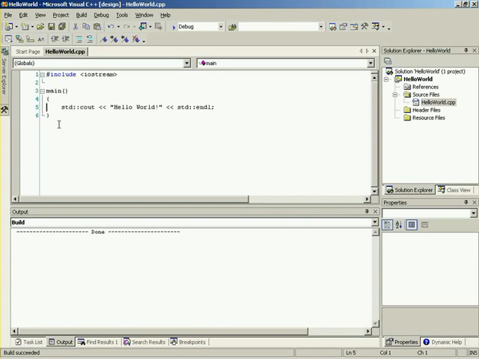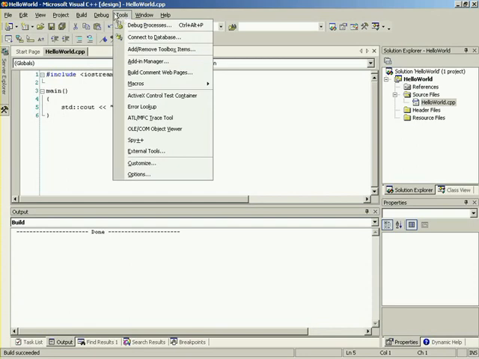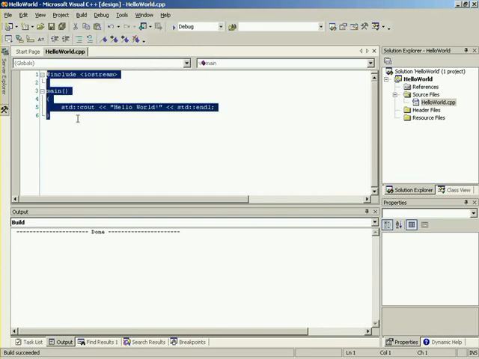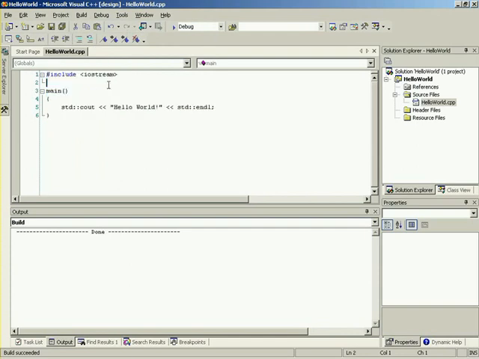Well, basically, if we go up into our tools here, you'll notice build, and you'll notice we have a compile here. What compile is doing is taking all the source that we have right here and compiling that into machine language. Then what the linker is doing is taking the source that we've just created and any files that we may have included, say our include iostream here. The linker says, okay, I need to take iostream and the machine language that I've just compiled, and link those two together into a final executable. Cool. So let's go ahead and continue? Yeah, absolutely.